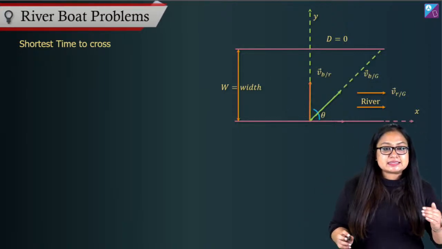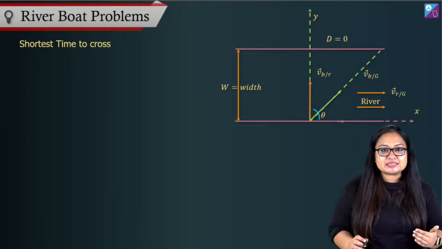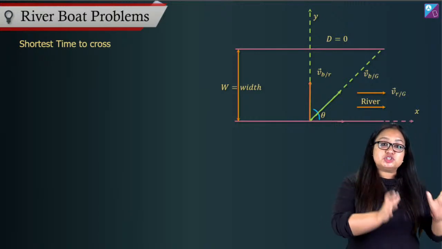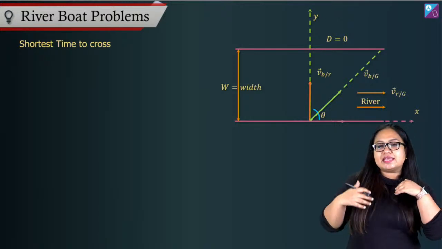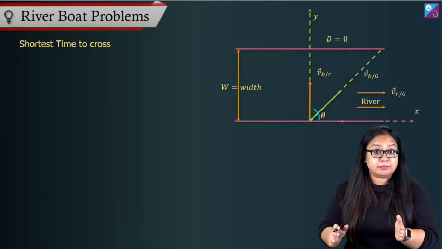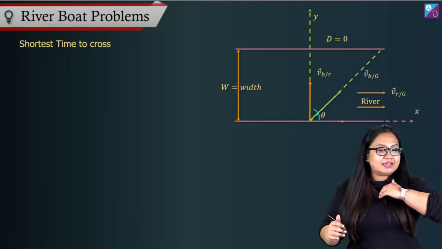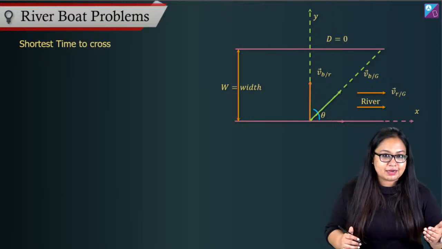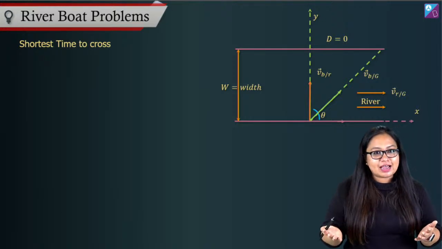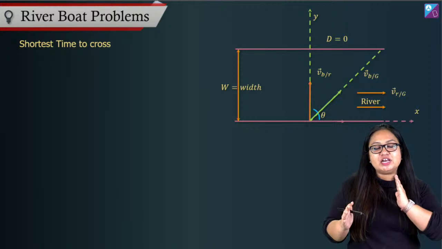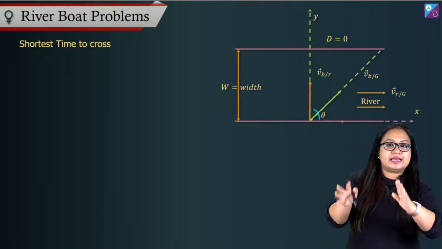So the next specific case: we talked about shortest path. Now let's talk about shortest time. What if you did not care about the path, but you cared about time? You were in a hurry, you want to cross the river in the minimum time possible, right? Then you make sure that your velocity does not get cancelled anywhere.